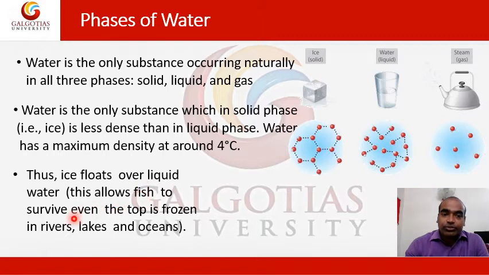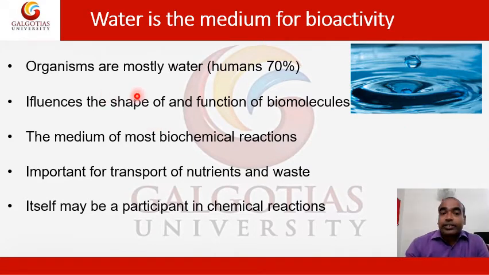This allows fish to survive even when the top is frozen in rivers, lakes, and oceans, because ice can float on the surface of water. And below this, water is there and organisms can survive. Organisms are mostly water, like the human body. Near around 70% of our body weight is from water.